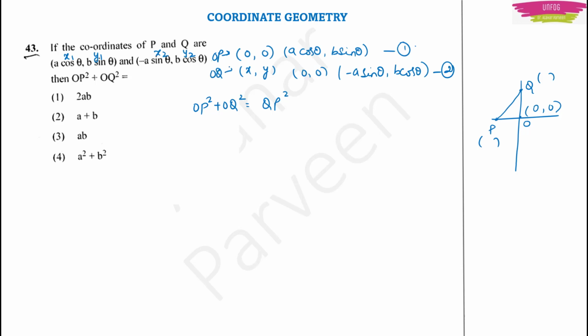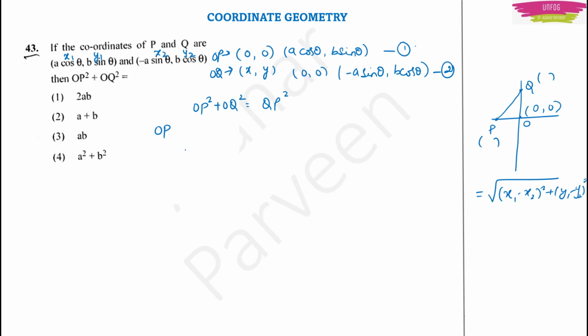This is for OQ. See, first to find the OP distance, use the distance formula. What is the distance formula? It will be equal to square root of x1 minus x2 whole square plus y1 minus y2 whole square. But here for x1 and y1, we have named them as the coordinates for P, right?